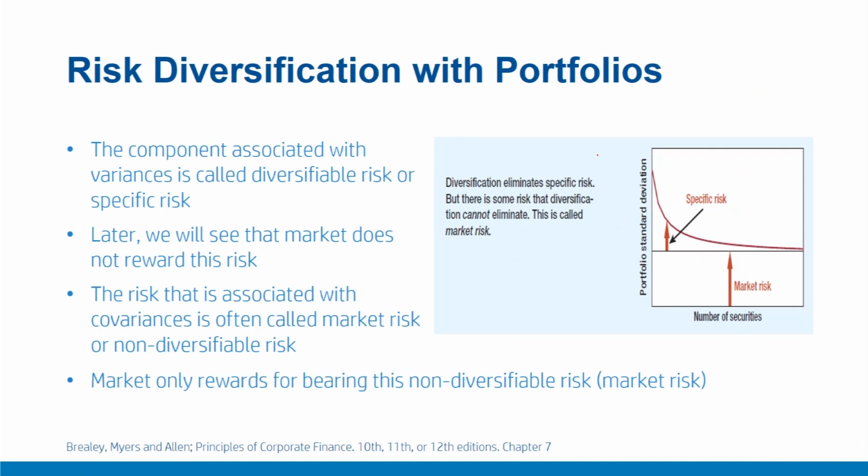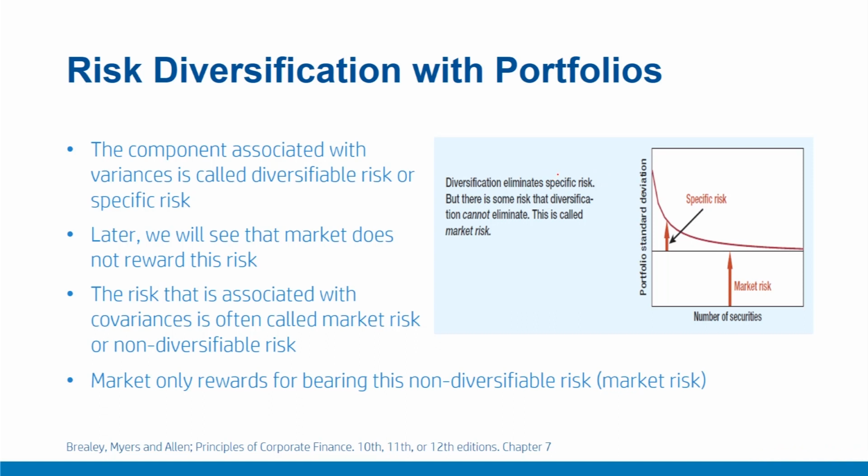In financial markets, fund managers and investors are only rewarded for bearing this market risk. Often you would have heard the statement on mutual fund ads that mutual funds are subject to market risk. The statement precisely reflects the fact that this risk cannot be eliminated. Even if you add all the stocks and securities available in the market, you would still be exposed to this systematic risk or market risk, and this cannot be diversified, and therefore markets only reward for bearing this market risk.